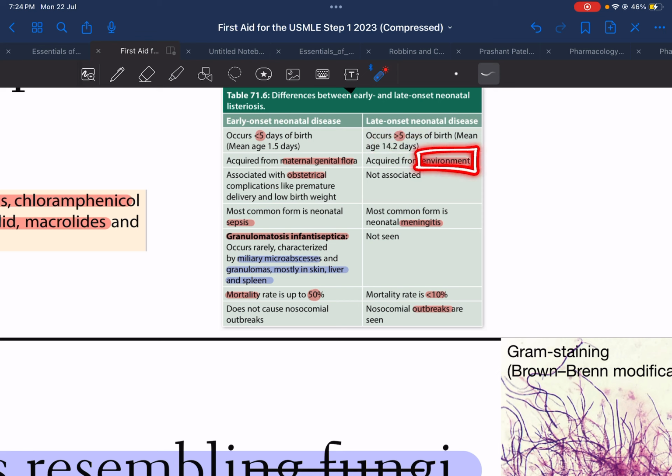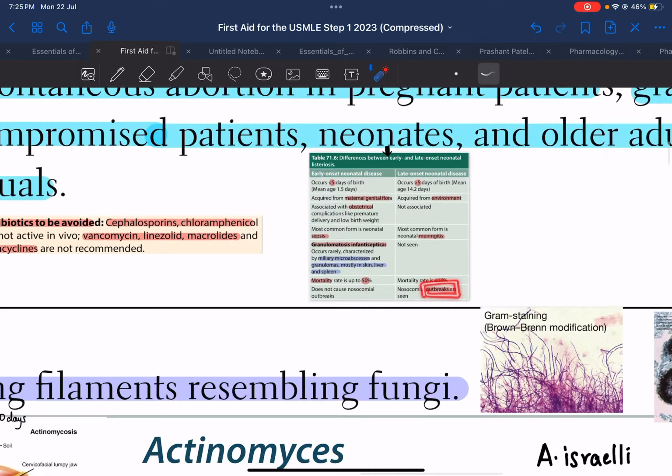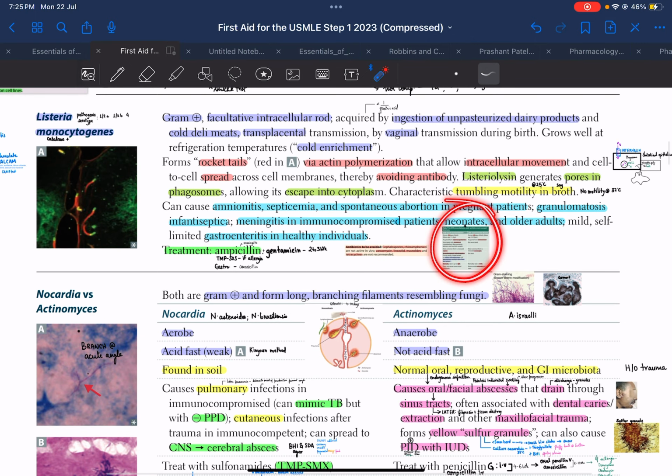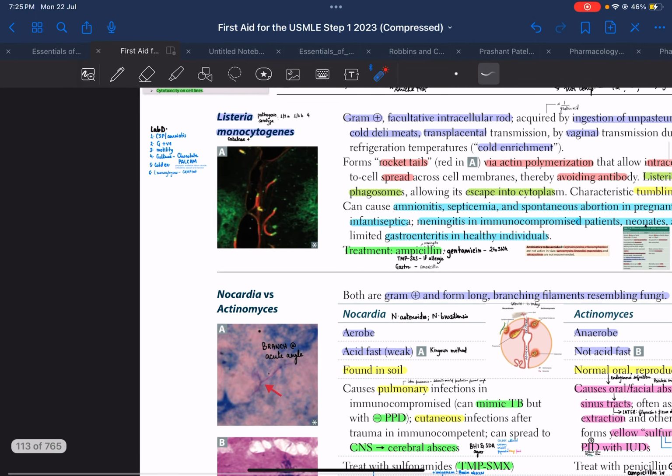It is acquired from the environment, mostly the hospital environment. It is not associated with any obstetrical complications as such, and the most common form it can present is meningitis, neonatal meningitis. Mortality rate is pretty low, and since there is environmental spread, it can cause outbreaks. So this is about listeria's manifestation in neonates.